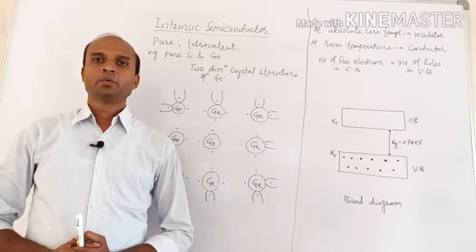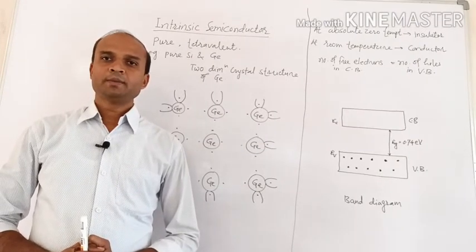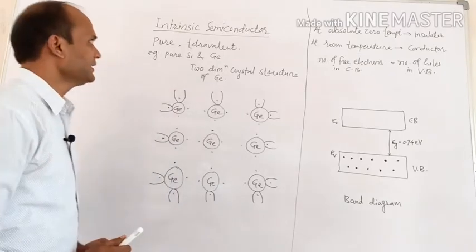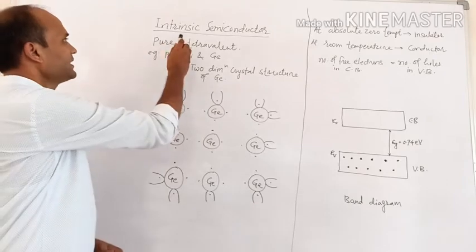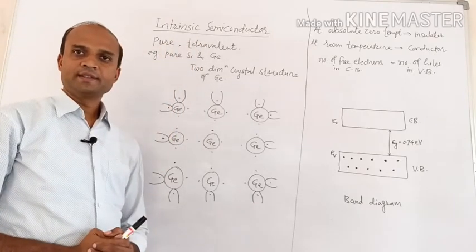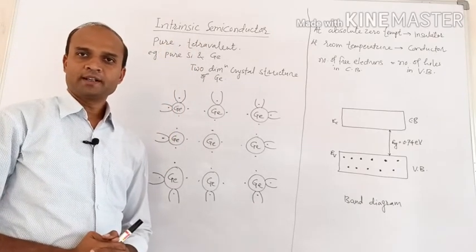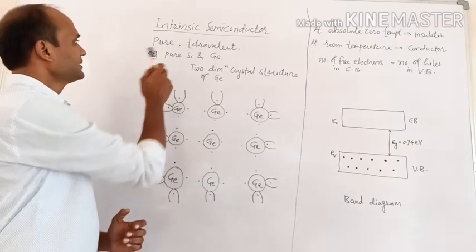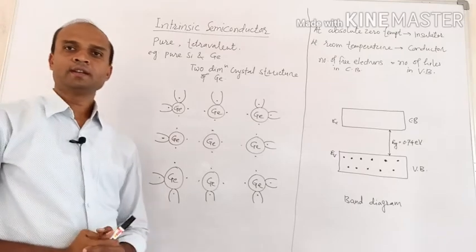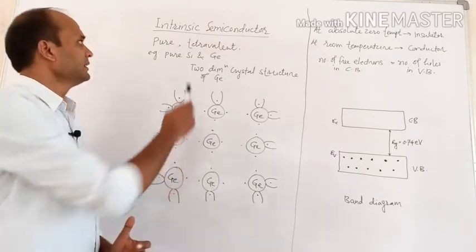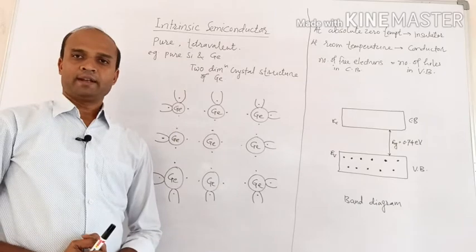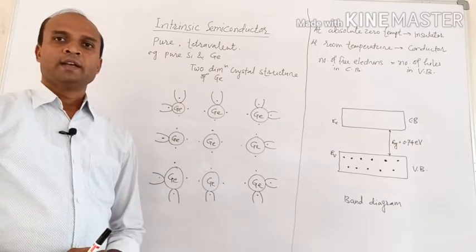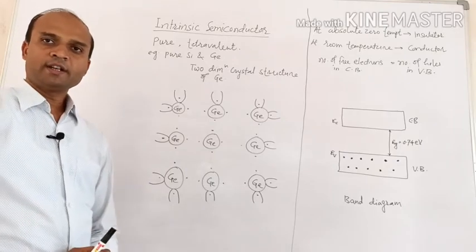Now we have to study what is meant by intrinsic semiconductors. So let me discuss intrinsic semiconductor. An intrinsic semiconductor is a pure semiconductor which does not contain any kind of impurity. Examples are pure silicon and pure germanium, and they are tetravalent. Tetravalent means their valency is 4.